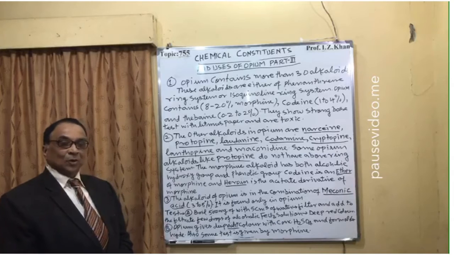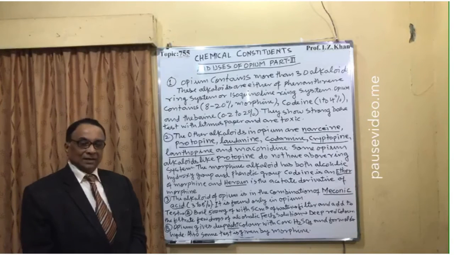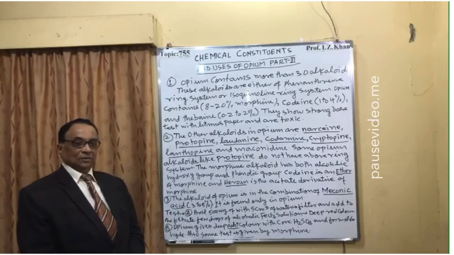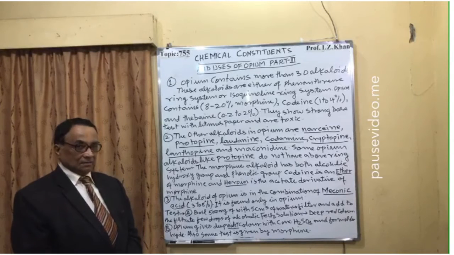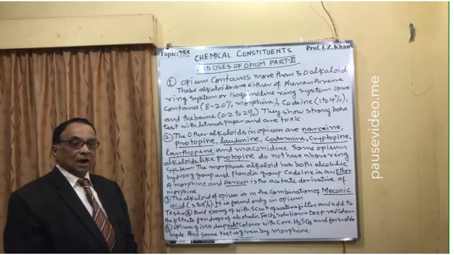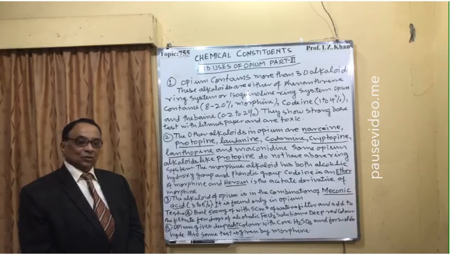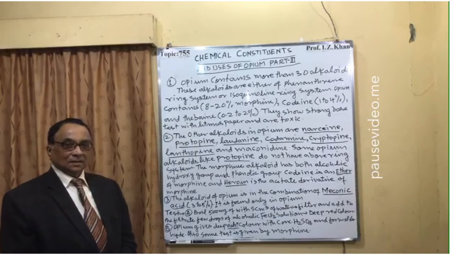The most important and most potent ones from the medicinal point of view, from the narcotic and sedative point of view, are either the cyclopentanone phenanthrene ring system alkaloid, that is morphine, or the isoquinoline type of ring system.